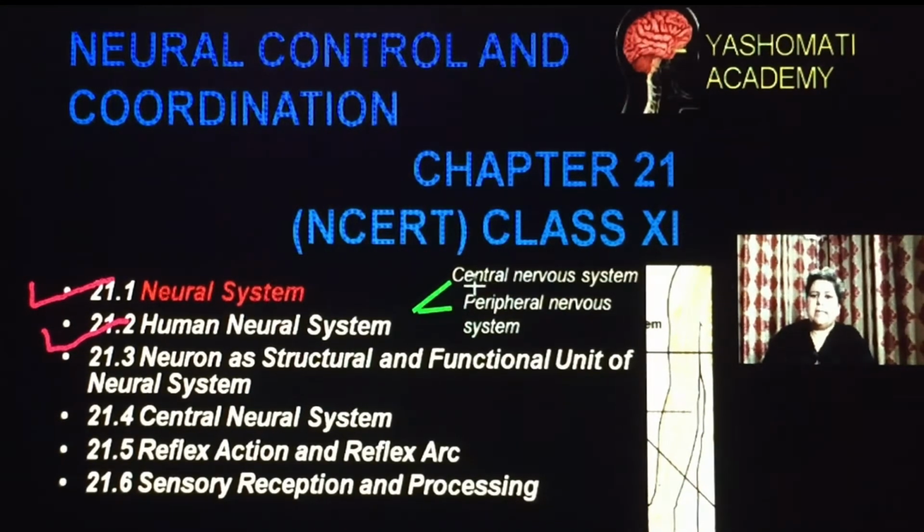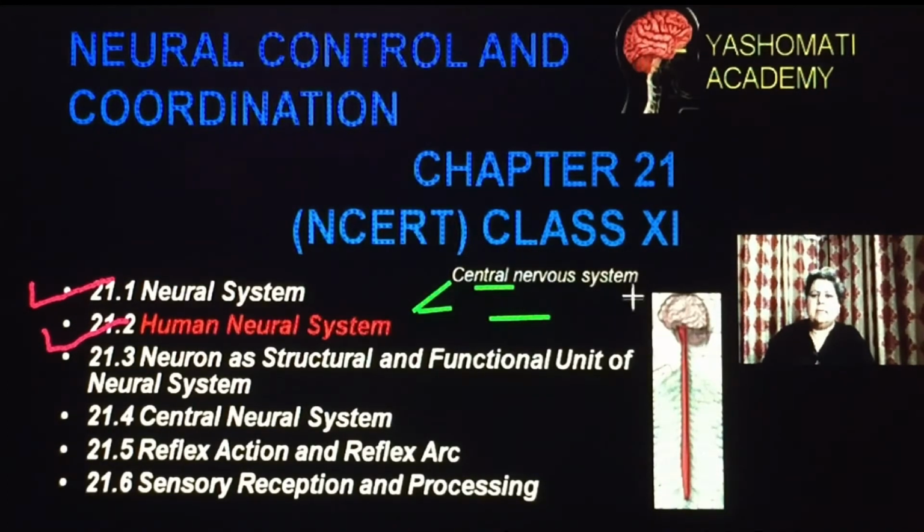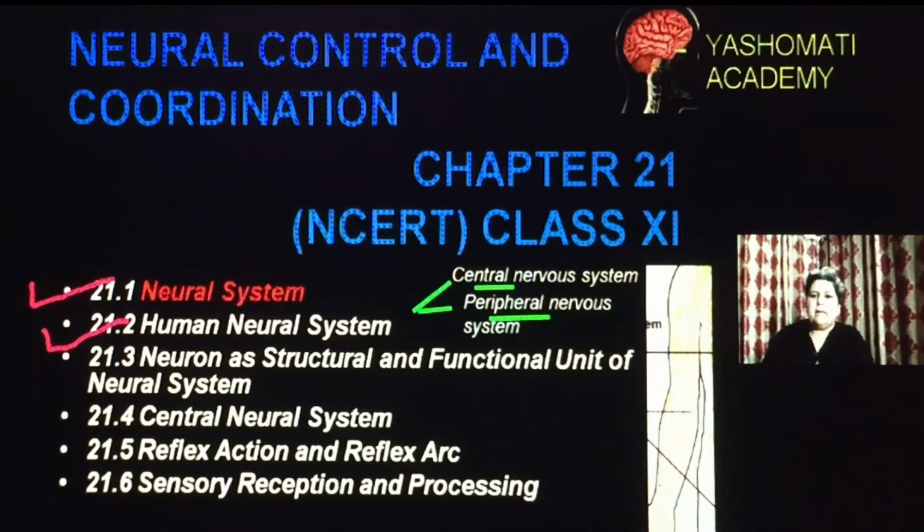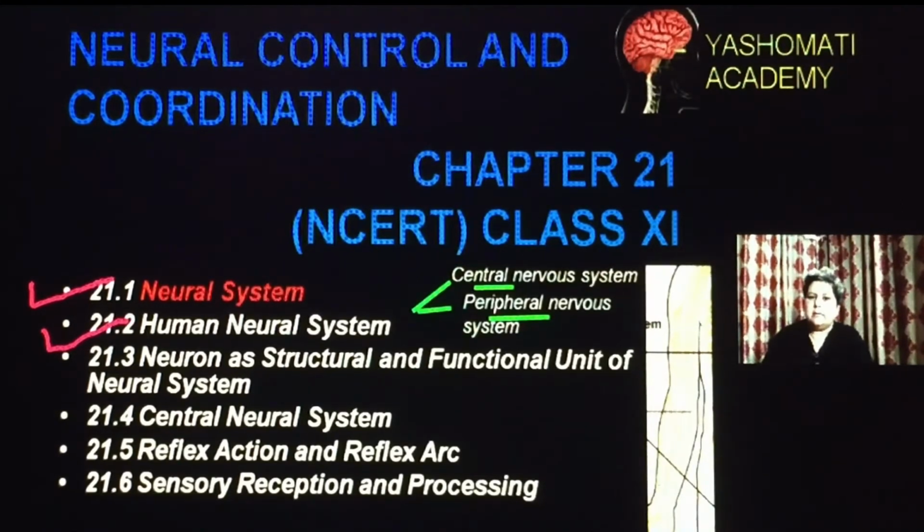That is the central nervous system and the peripheral nervous system. As far as the central nervous system is concerned, it is related to the brain and spinal cord. So this part is the central nervous system. And as far as the peripheral nervous system is concerned, it consists of the different nerves which are present in all parts of the body, and they connect different parts of the body to the central nervous system.